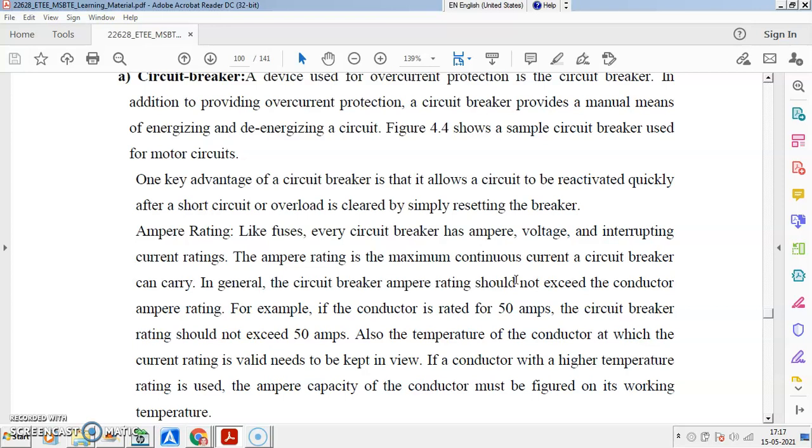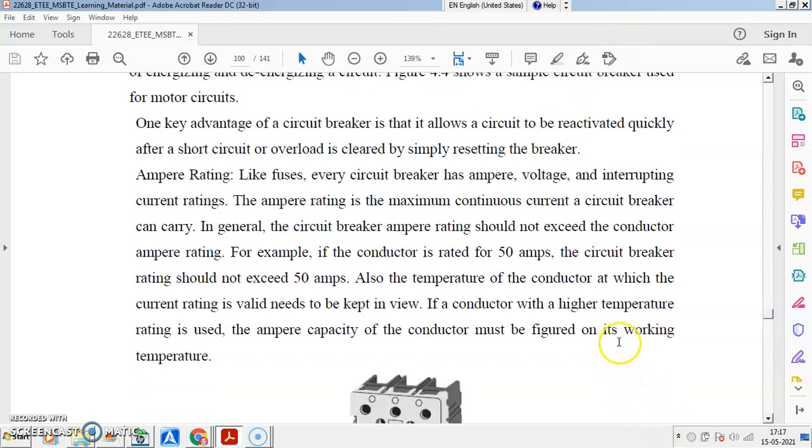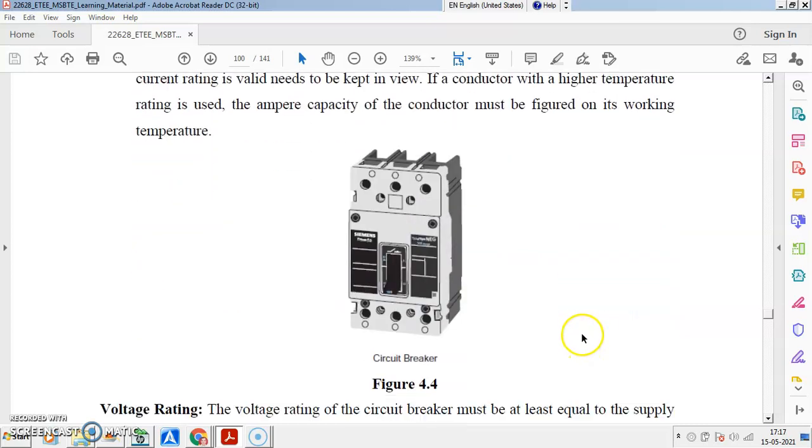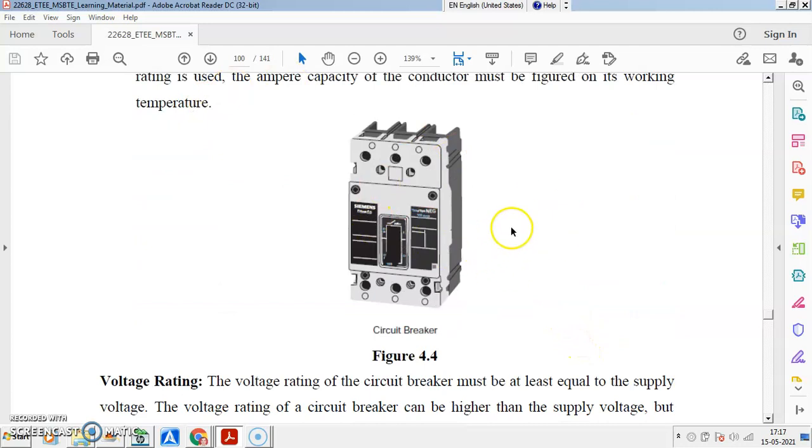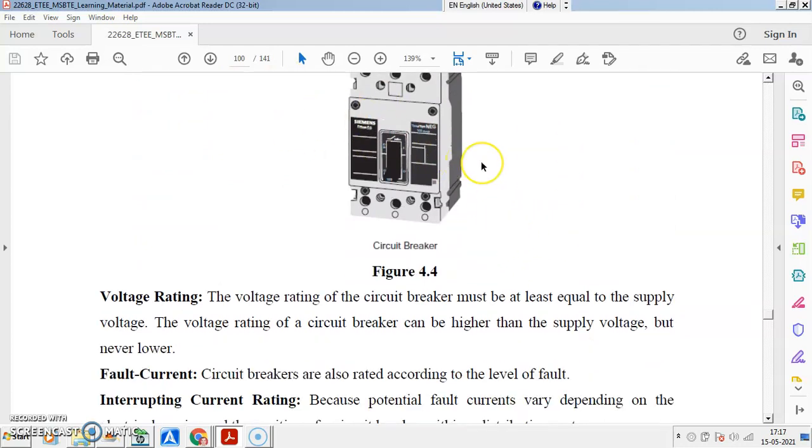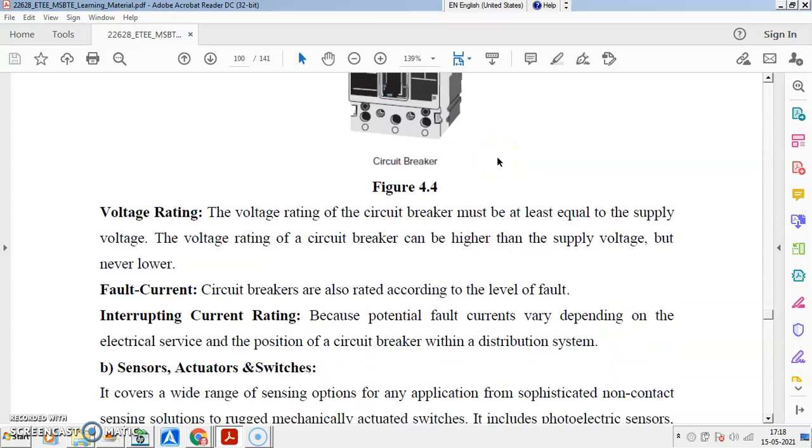Okay. Another need: if the conductor is at a higher temperature, then a higher rating of the circuit breaker, or higher ampere capacity, must be used. This is a diagram of an MCB. Many industries are there: L&T, Siemens, GE, MDS switchgear. So many companies are manufacturing circuit breakers.